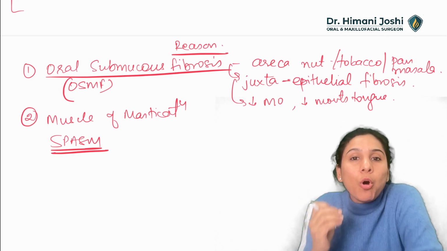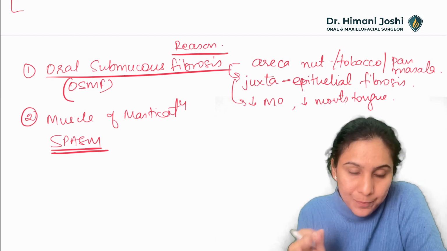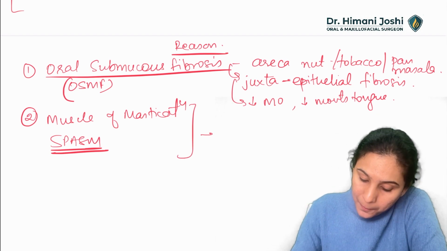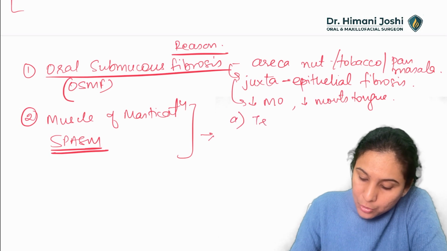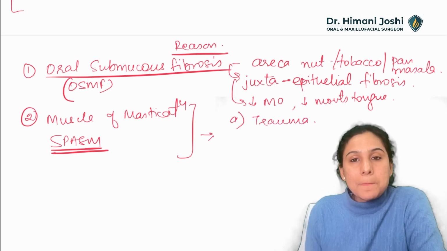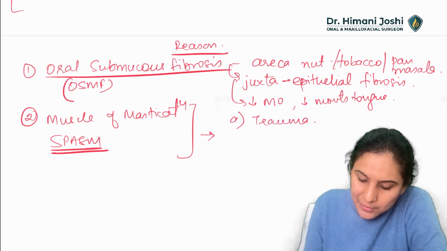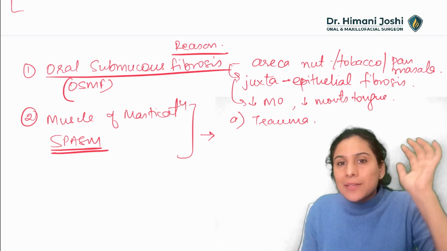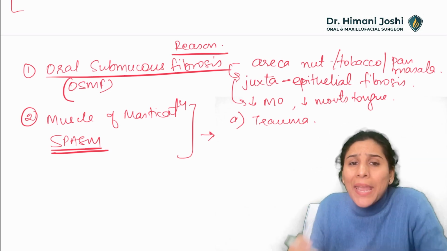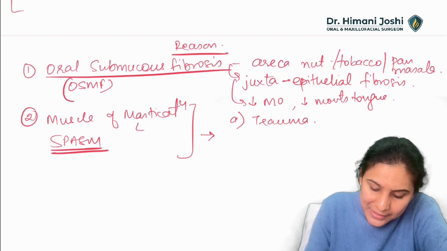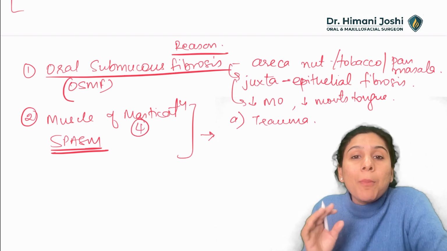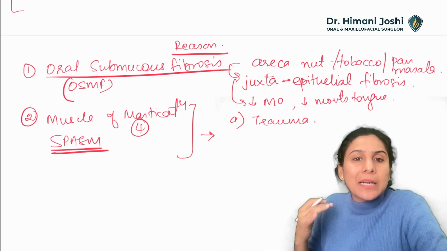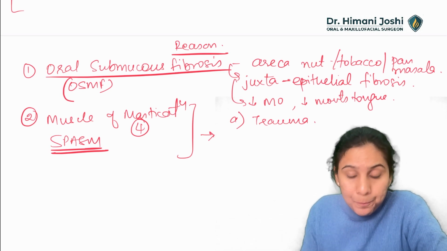Abnormal contraction of the muscle. And what can it be because of? Why will the muscle go into spasm? Trauma. Hit into the muscle, muscle goes into spasm. Internal derangement of the joint, lateral pterygoid goes into spasm. So any of the 4 muscles of mastication, if there is a trauma to them, it will go into spasm, and slowly that spasm will release and the mouth opening will get better.